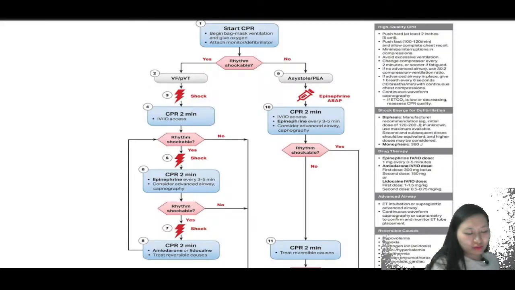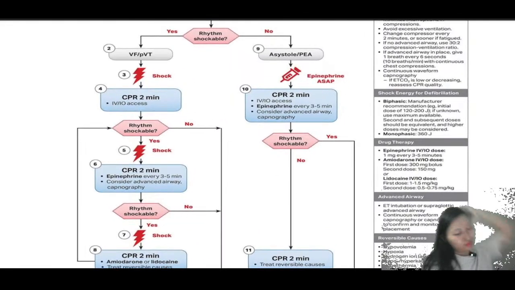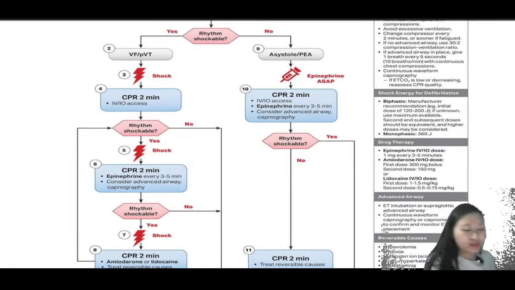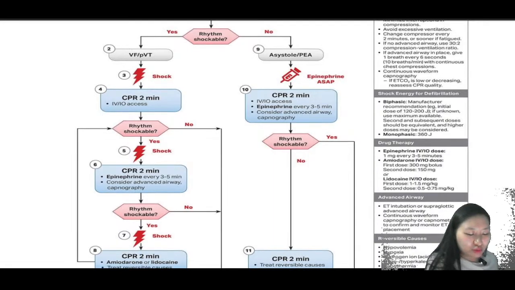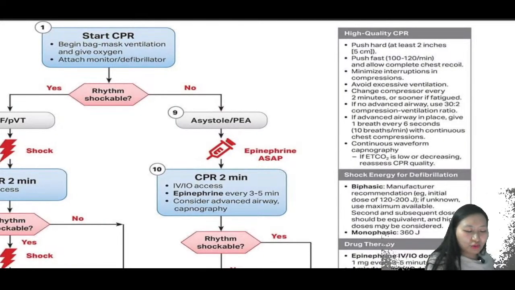But in case of ACLS alone, it will not cause anything because we're going to give a dose of amiodarone, IV or IO. First dose will be 300 mg, second dose is 150 mg. Okay, lidocaine, the dose is 1 to 1.5 mg per kg, that is the first dose, and the second dose is 0.5 to 0.75.